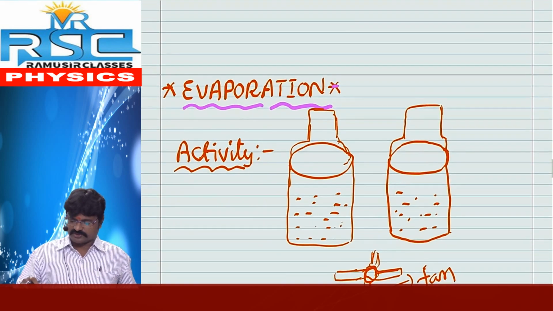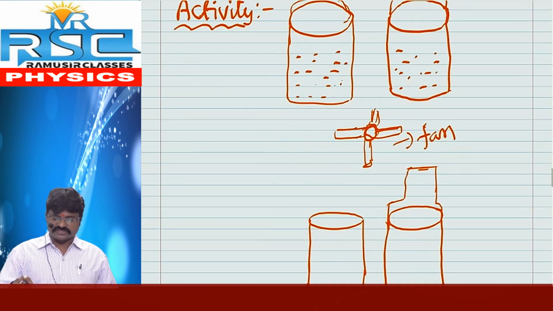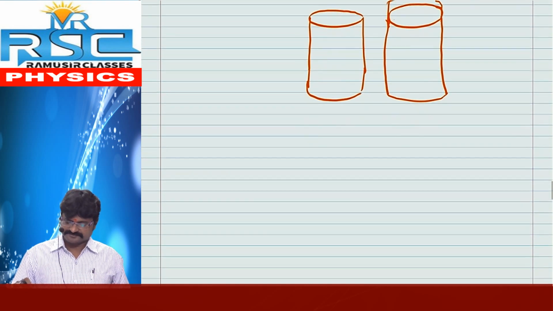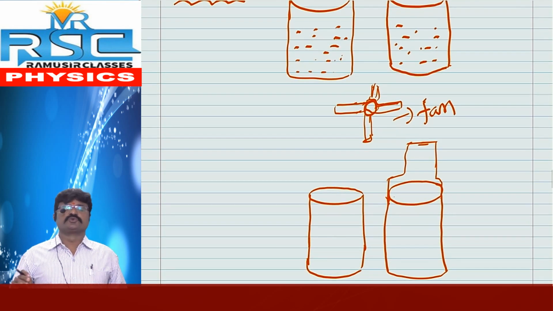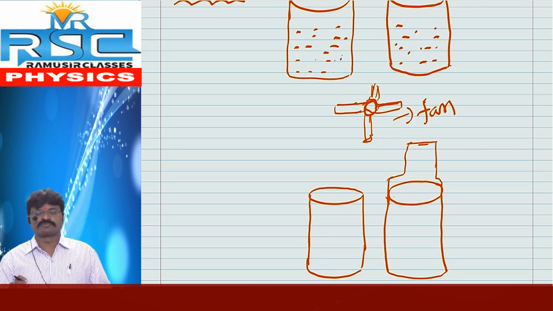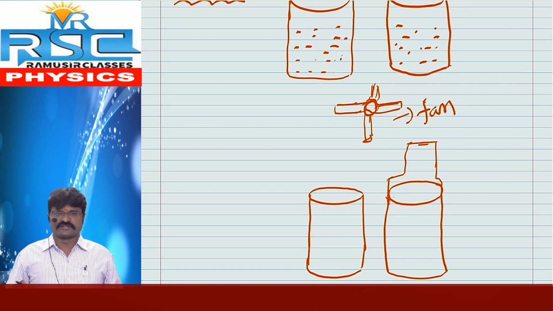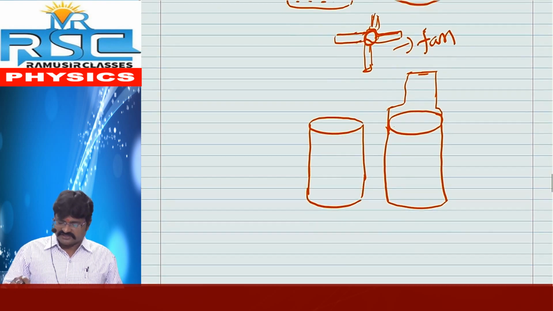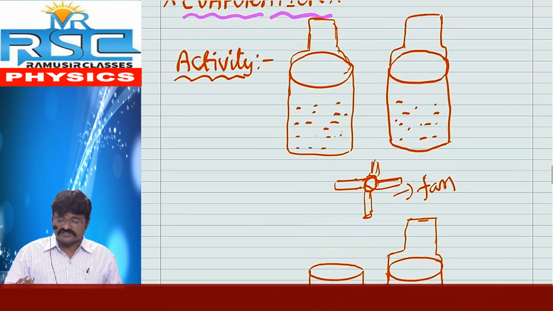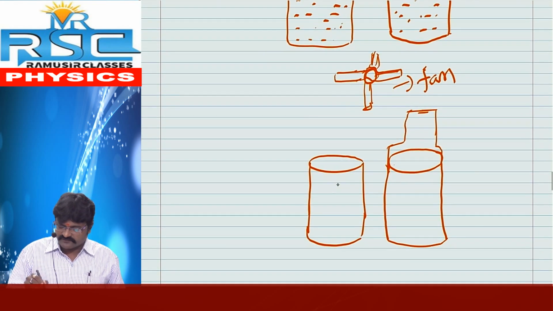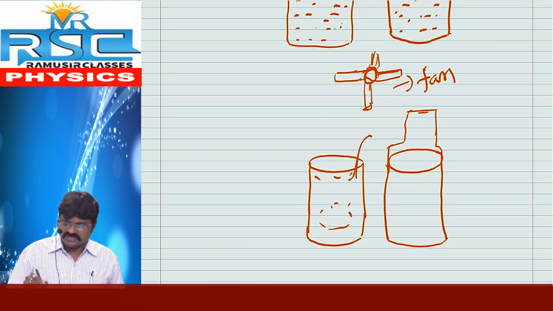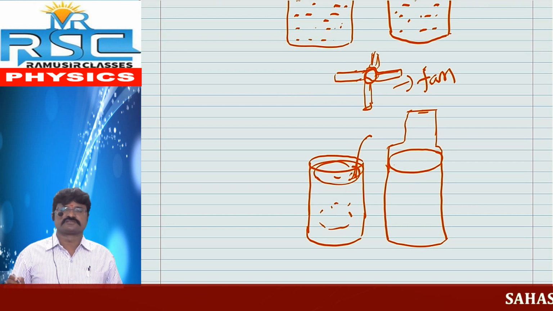Evaporation is a cooling process. Why is evaporation a cooling process? Because the air molecules or the liquid particles escape from the surface of the liquid. And it is also called a surface phenomenon. Why is it a surface phenomenon? Because the particles or the molecules escape from the surface.